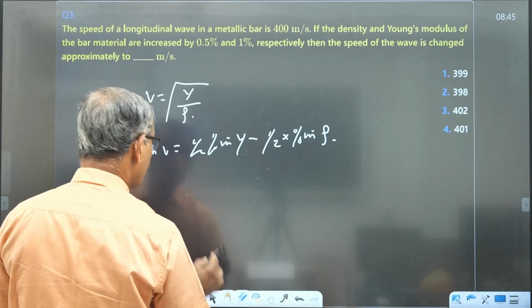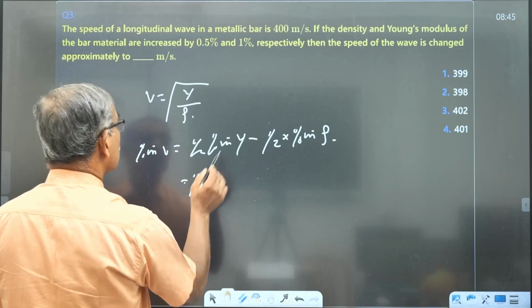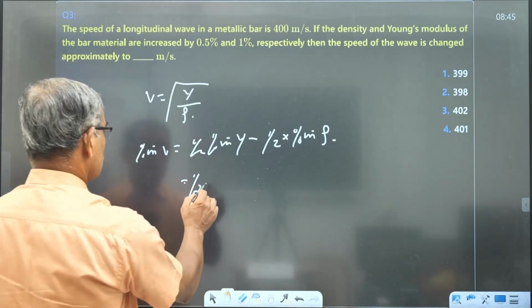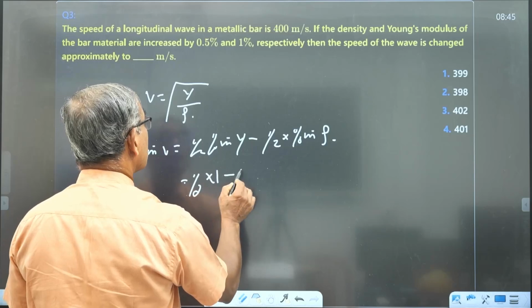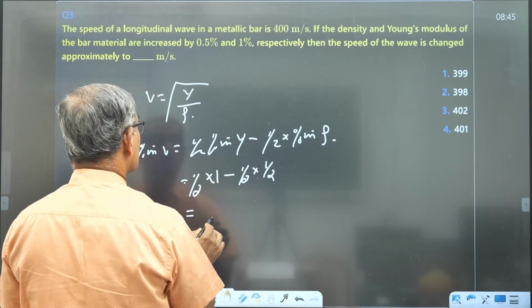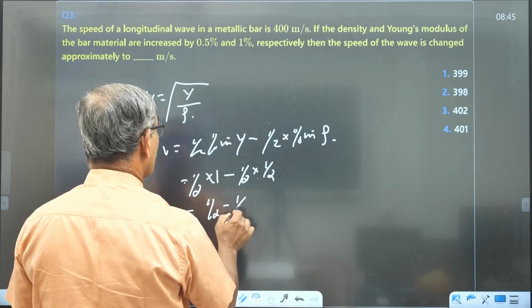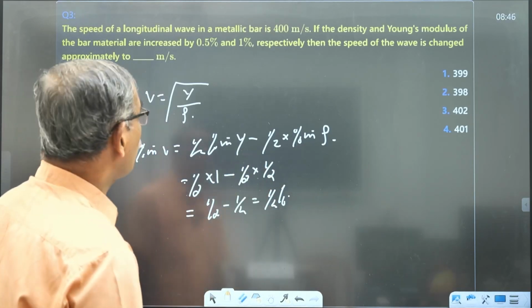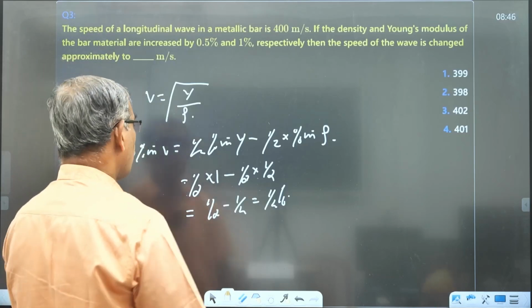This is wrong. It is equal to half into y. The y is 1 minus half into half. It's equal to half minus 1 by 4. It's equal to 1 by 4, which is 25% of 400. And therefore,